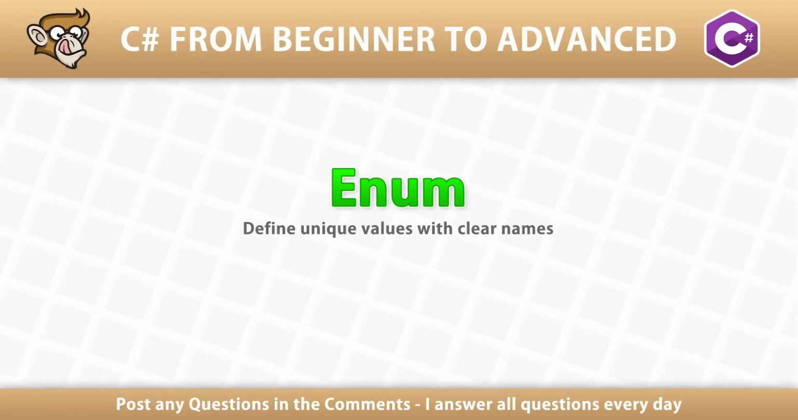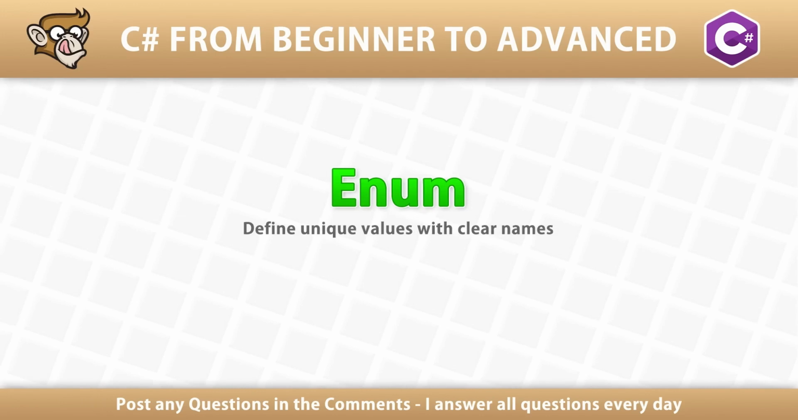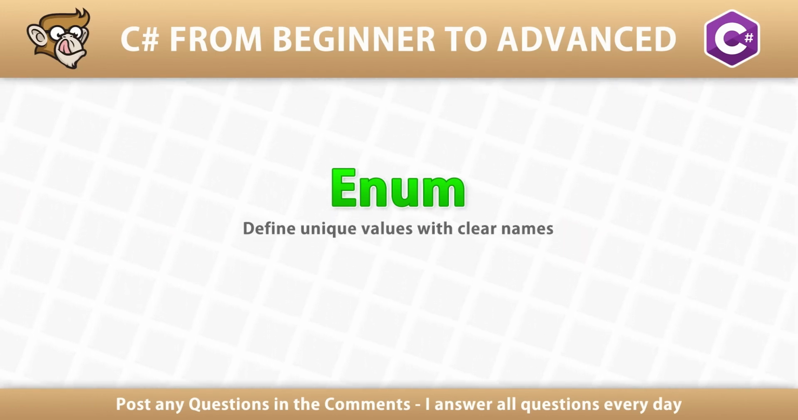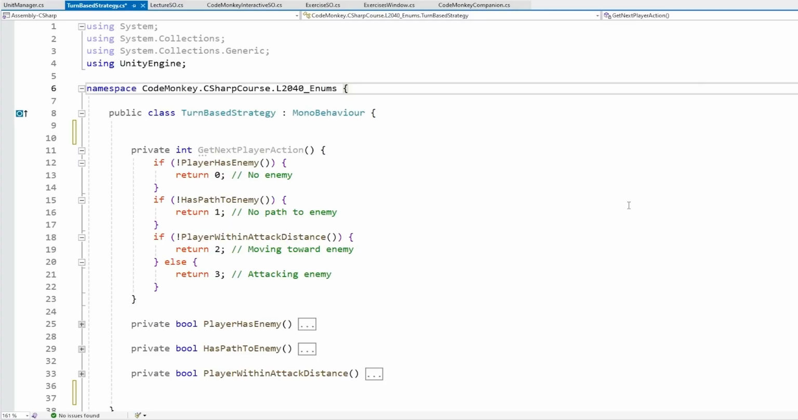In this lecture, we're going to learn one super useful feature of C#, which are enums. These allow you to define an enumeration with a set of named constants. It's really useful in so many scenarios. Okay, so enums are really great.